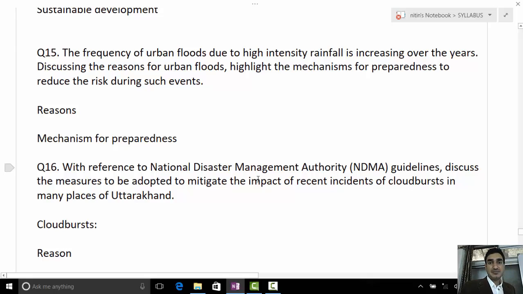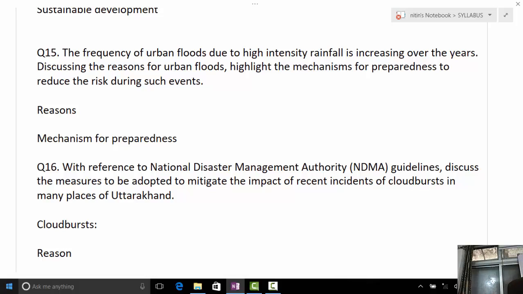Tell me, have you attempted this question? Question 15, tell me. Sir, the first reason for urban floods is not adequate attention paid to natural water bodies. Example, Chennai. Unplanned urbanization, encroachment, a natural stream changes its course, which is not considered while planning the cities.